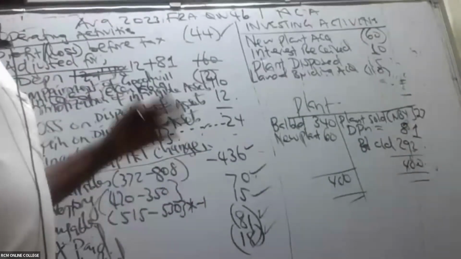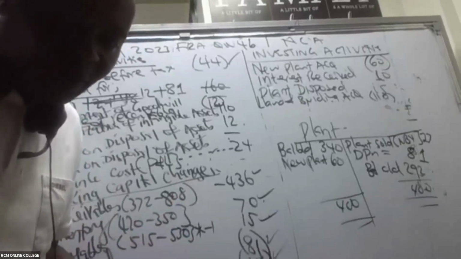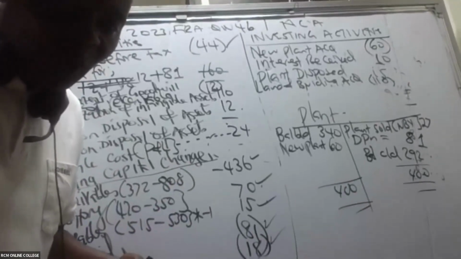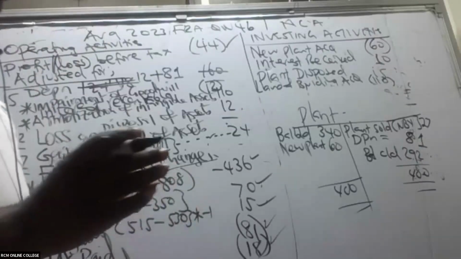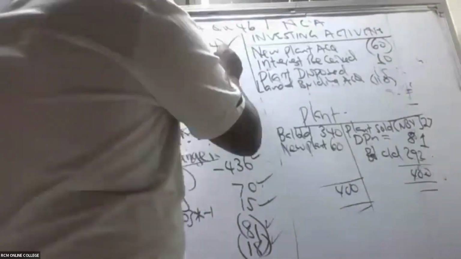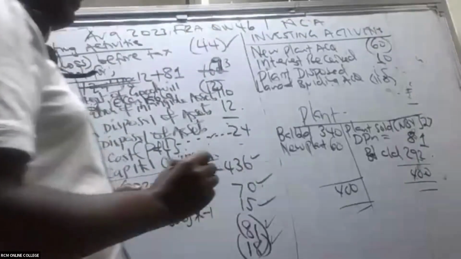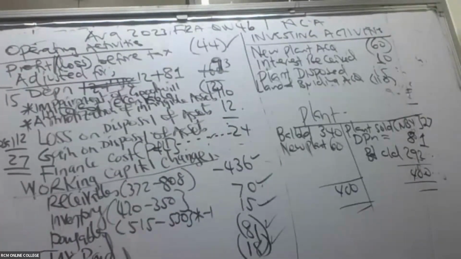I'll be able to explain and do these kinds of questions several times. 12 plus 81. So this gives me what here? Now they're not talking to me. 12 plus 81 gives me 93. Thank you very much.